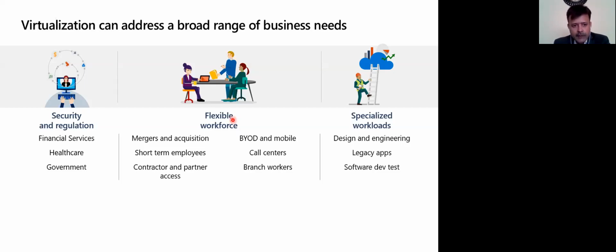So all these verticals like financial, healthcare, and government, right? They are one of the candidates for the Windows Virtual Desktop. They can use it.